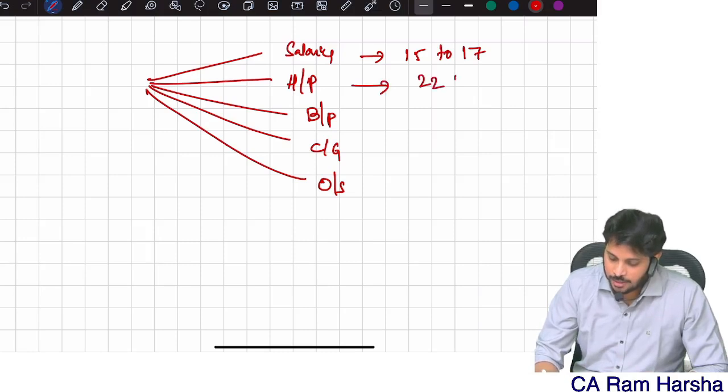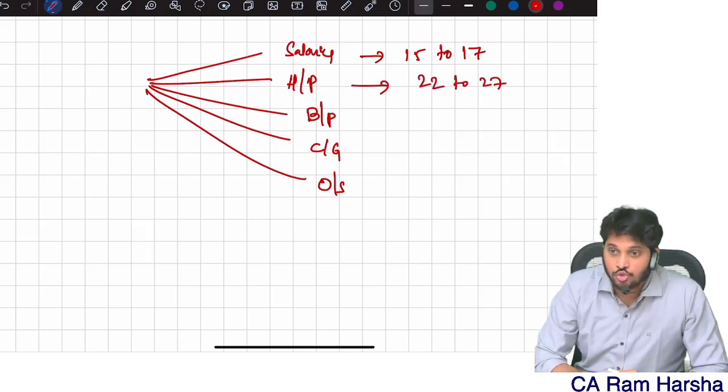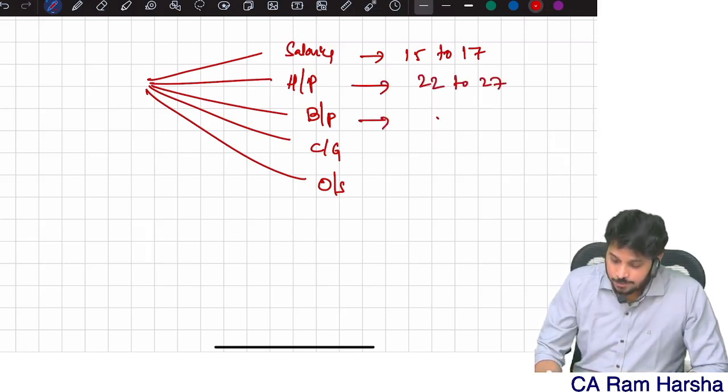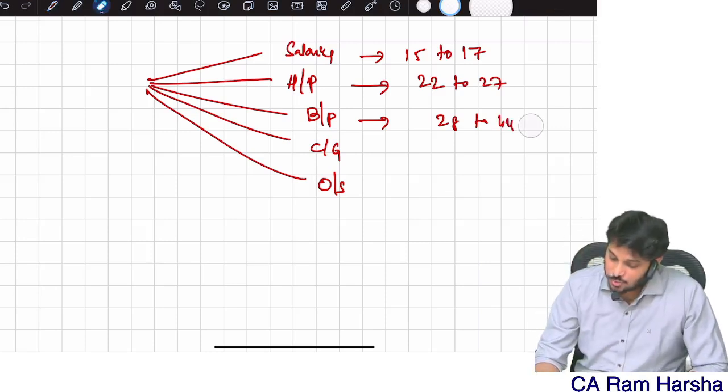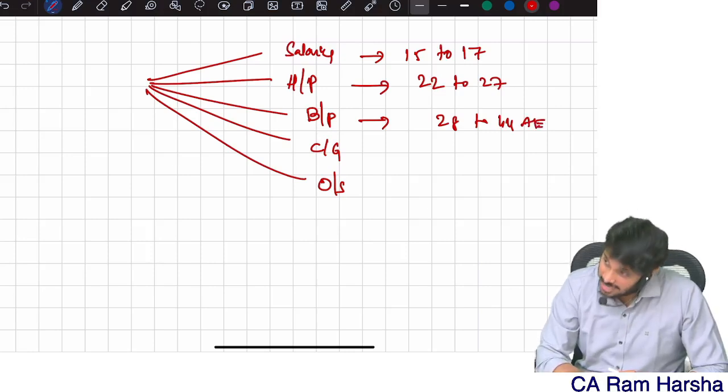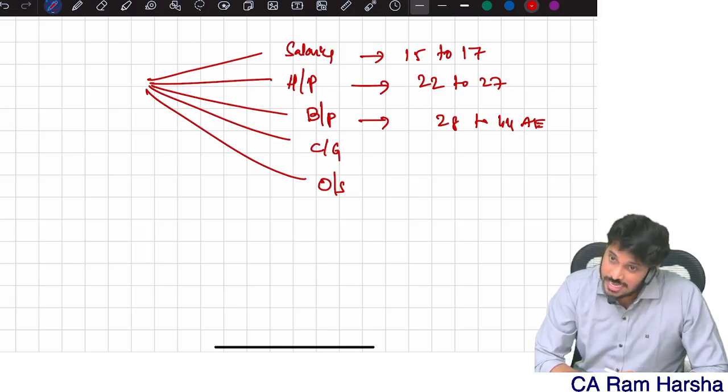House property is discussed in sections 22 to 27. Business or profession is discussed in sections 28 to 44D, something like that. One section we don't have in our syllabus. In our syllabus we have 44AB, AD, ADA, AE. We have only up to 44AE.